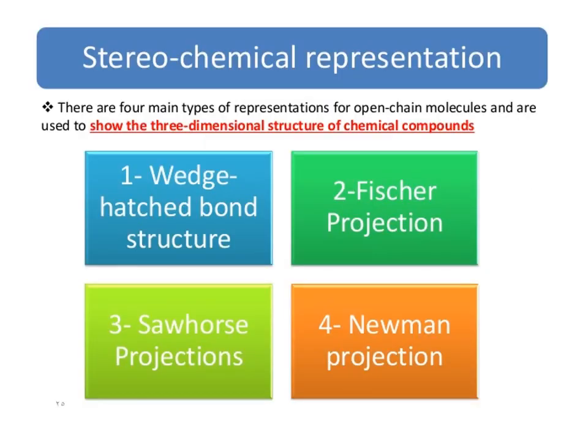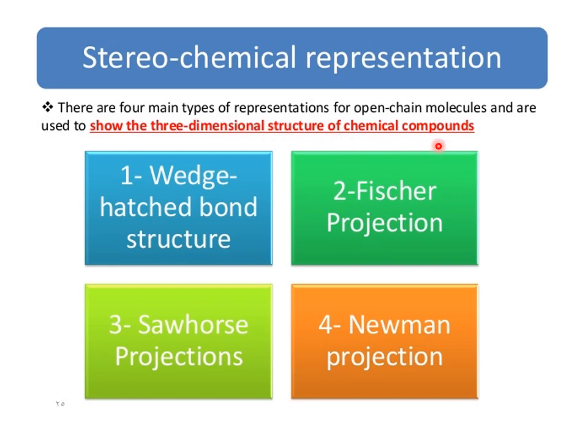Stereochemical representation. There are four main types of representation for open chain molecules, used to show the three-dimensional structure of chemical compounds. Number 1, wedge-hashed bond structure. 2, Fischer projection. 3, Sawhorse projection. 4, Newman projection.